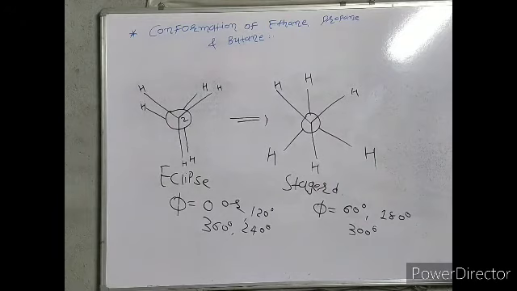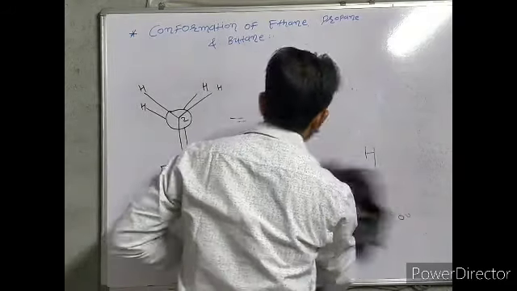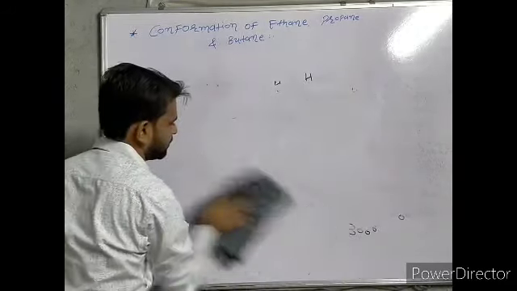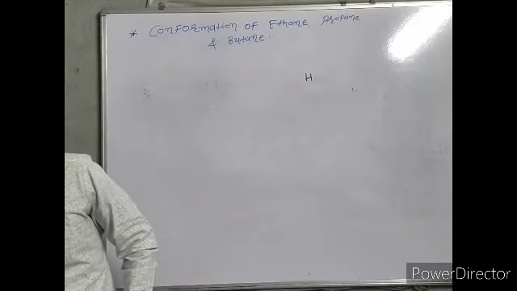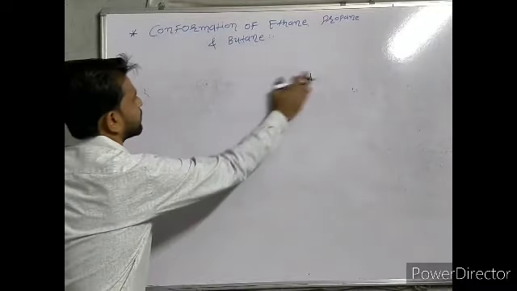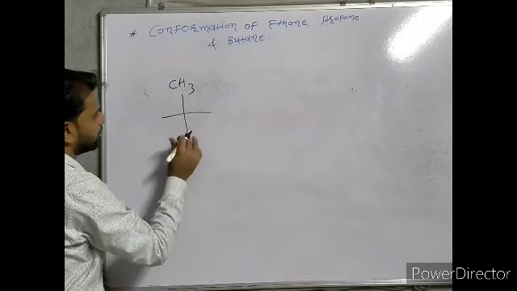Now we are going to discuss the conformation of propane. We know that conformation means rotation around a carbon single bond carbon.